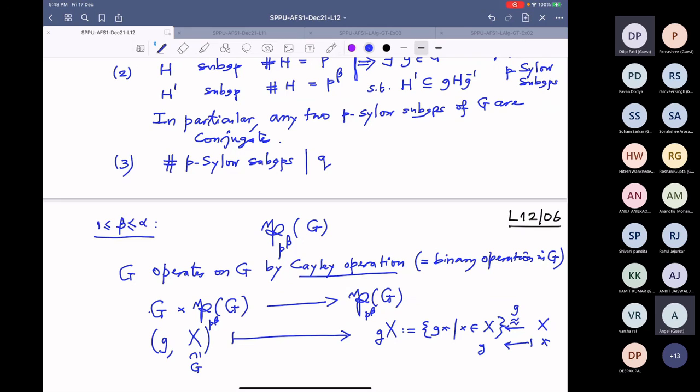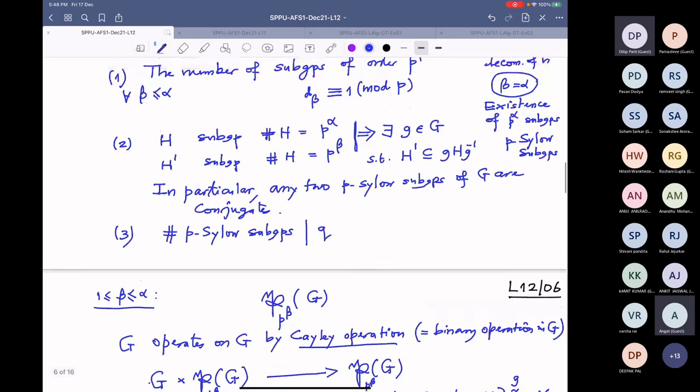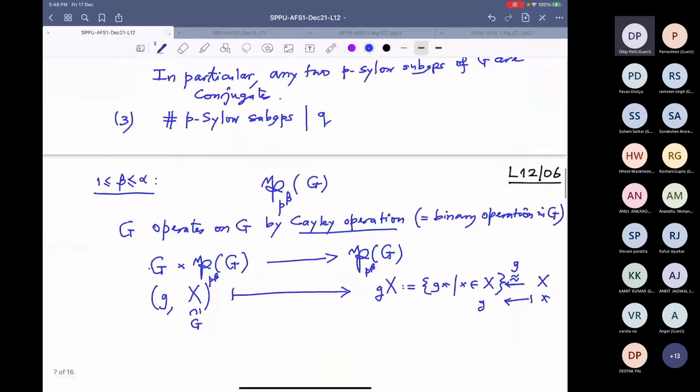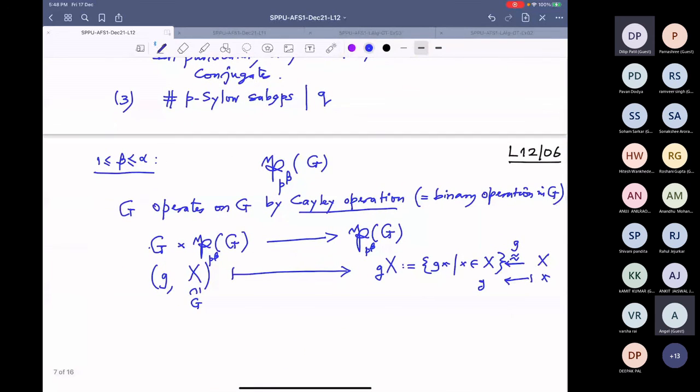And I want to prove now that this power set contains a subgroup. Not only that, what I told you, I am going to do 1 and 2 together. So what will happen by the G operation? This set will get broken into orbits, finitely many disjoint orbits, since this power set is finite also.